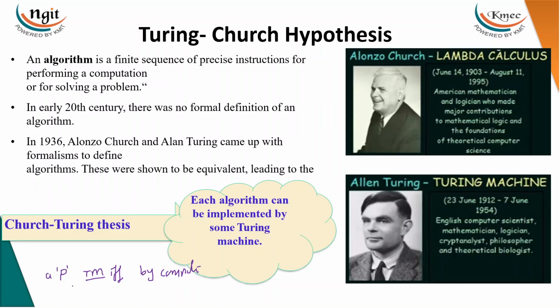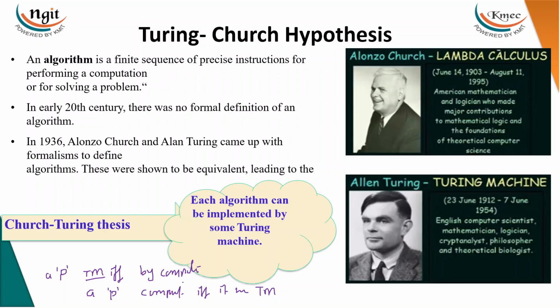But Church is saying that a problem P is solvable by the computer if and only if it is solvable by the Turing machine. I can say that there is no problem which is solvable by the computer but not by the Turing machine. So both are correct.